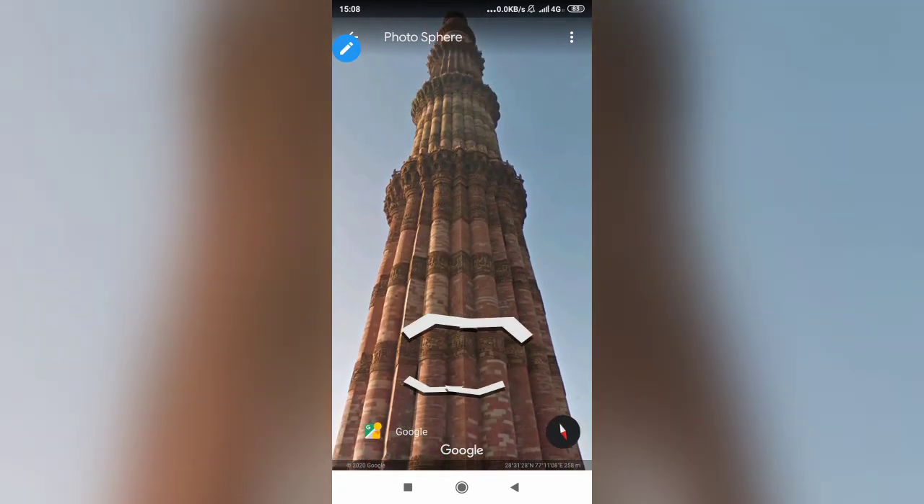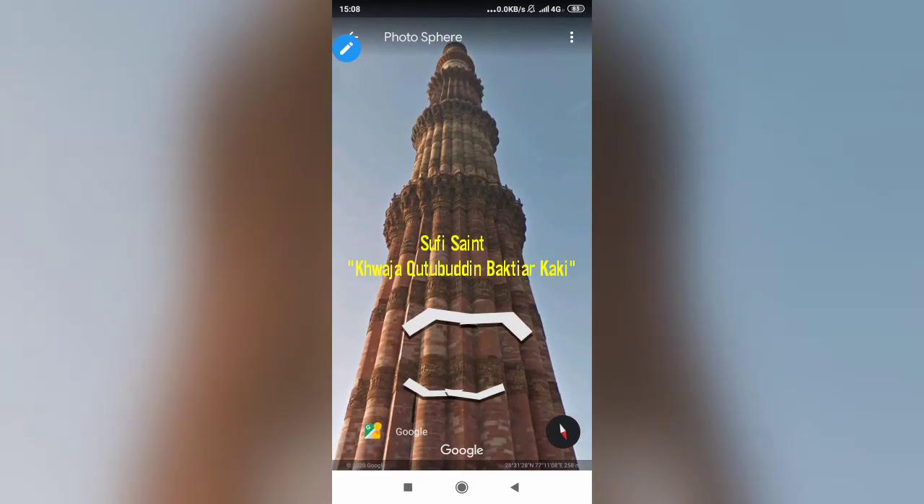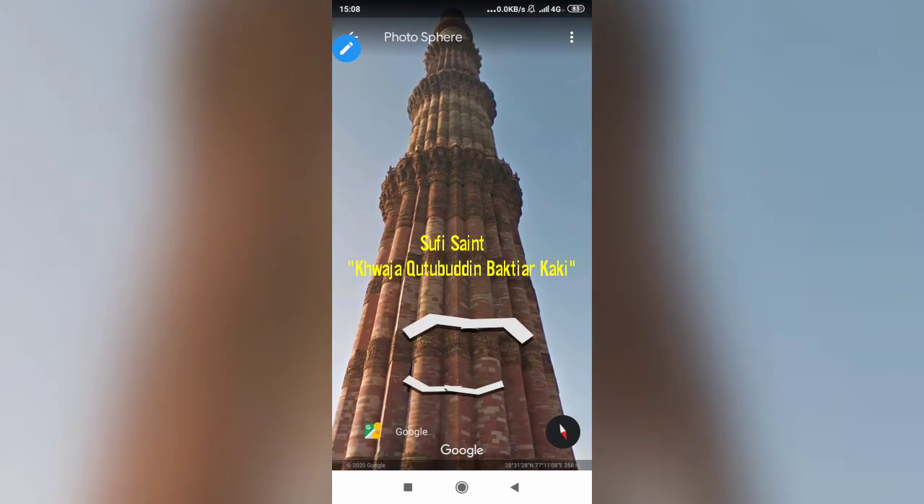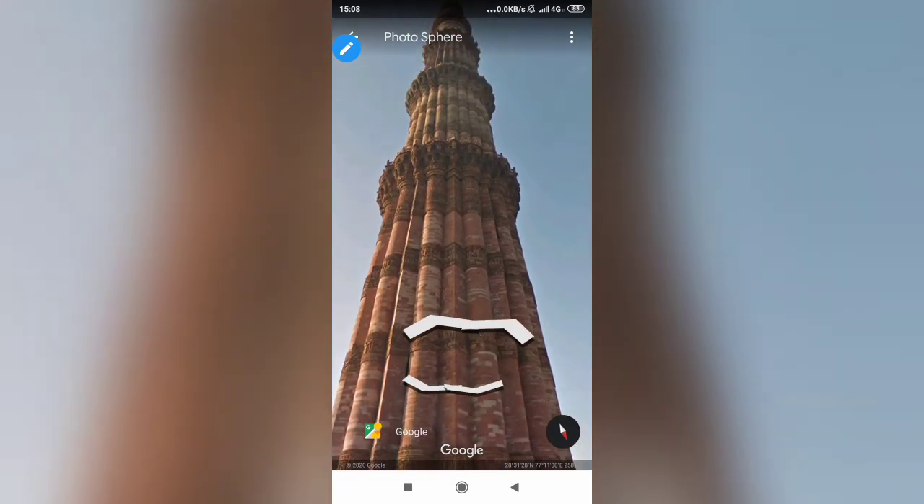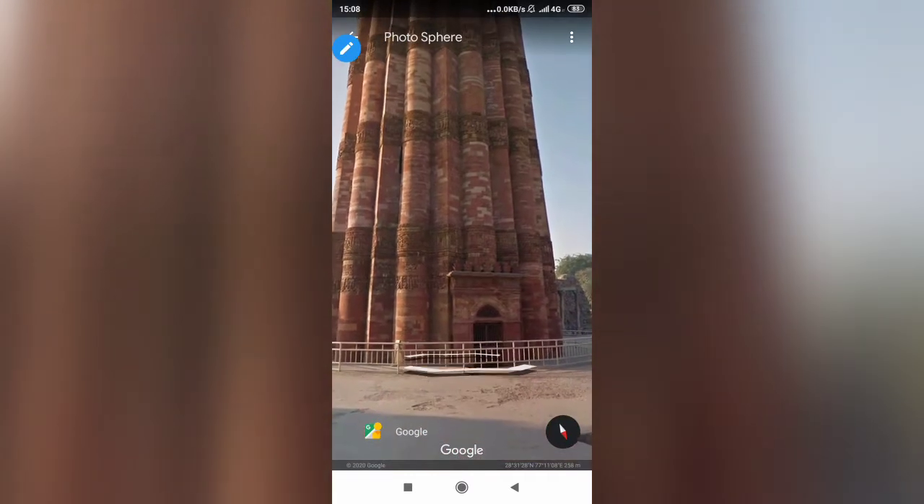And this Qutub Minar was named after the religious Sufi saint Khwaja Qutubuddin Bakhtiar Kaki. The Qutub stands for Qutubuddin Bakhtiar Kaki, right? And it was built by Qutubuddin Aibak. So often we make the mistake of thinking that Qutub stands for Qutubuddin Aibak, but no, Qutub stands for the religious Sufi saint Khwaja Qutubuddin Bakhtiar Kaki. All right, and there's a history behind it.